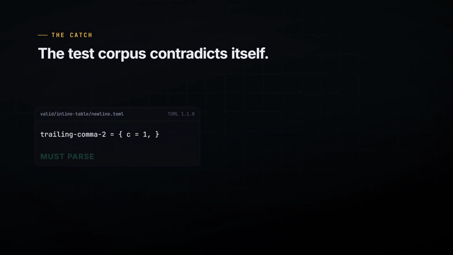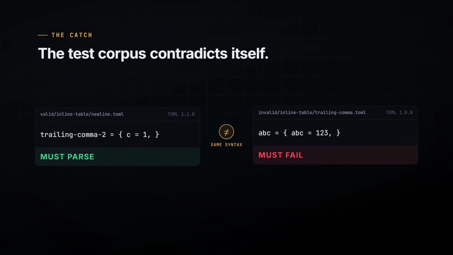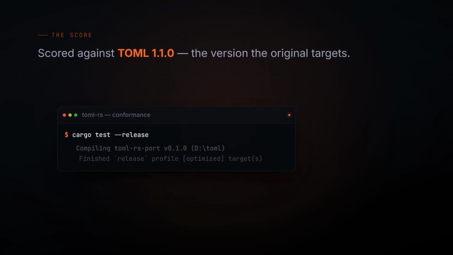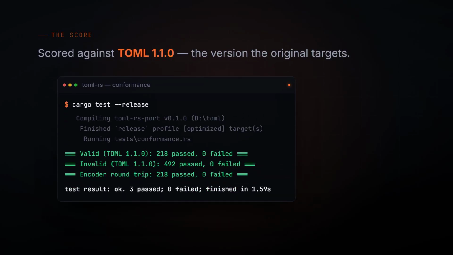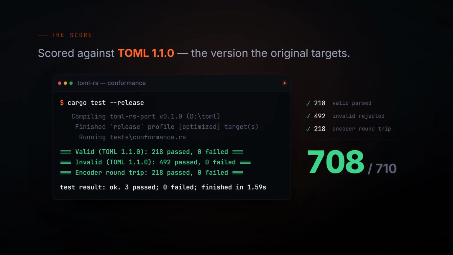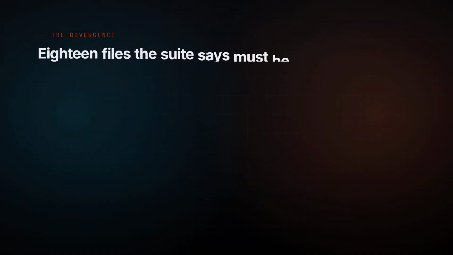One file says a trailing comma is fine. Another says it's an error. Same syntax, opposite verdicts. You can't pass both. So you pick a version, the one the original targets, and score against that. 218 valid. 492 correctly rejected. 710 out of 710. Then there's the 18.